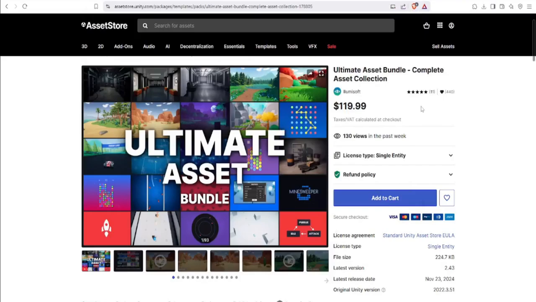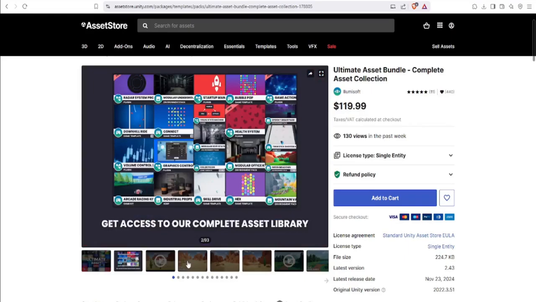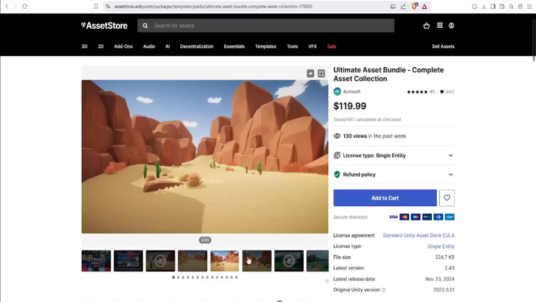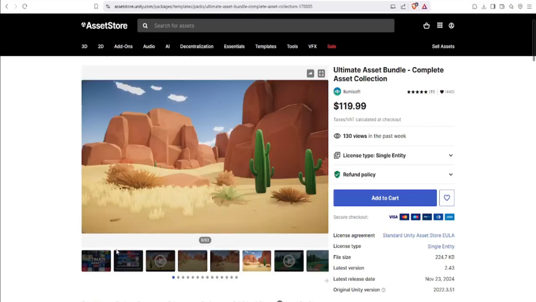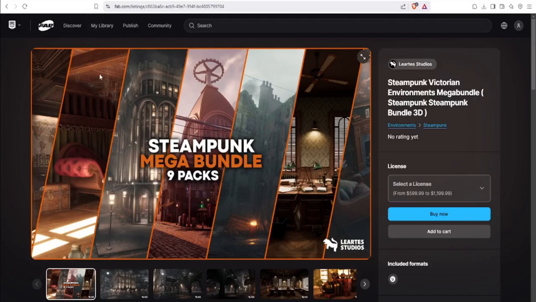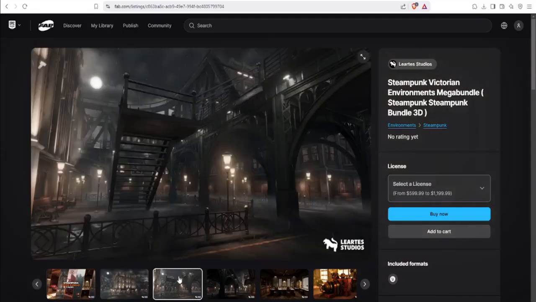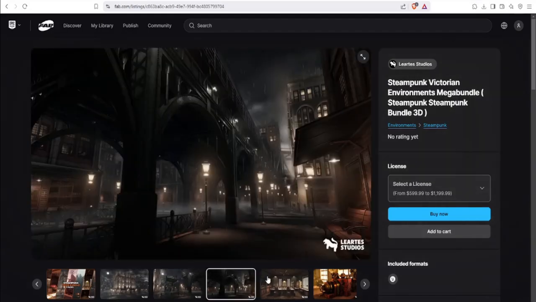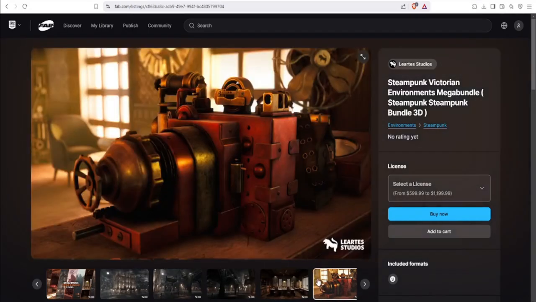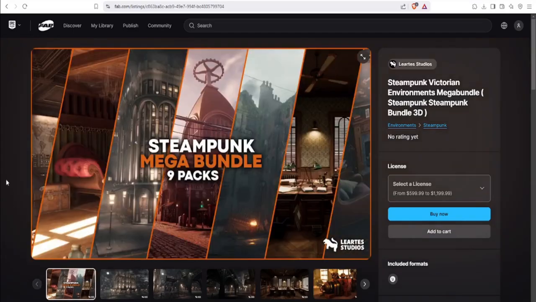While selling individual assets is a great starting point, bundling them into themed asset packs can be even more profitable. Instead of offering a single 3D model, why not create an entire collection? A sci-fi asset pack could include spaceships, futuristic weapons, and cyberpunk-style buildings. A medieval pack might feature castles, knights, and battle-ready catapults.